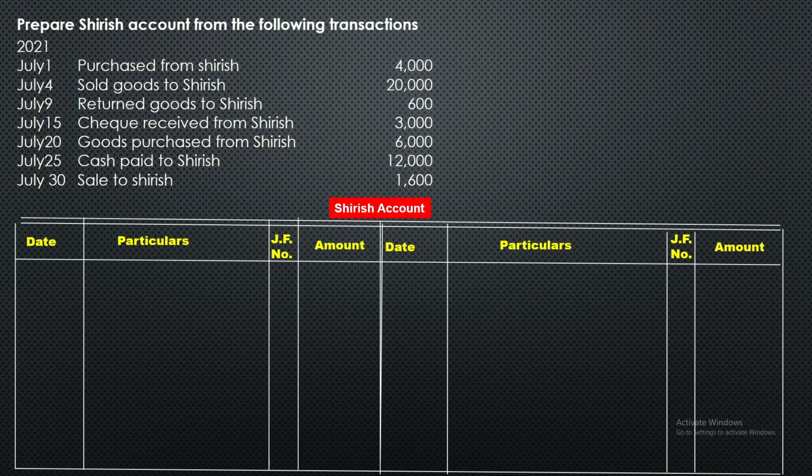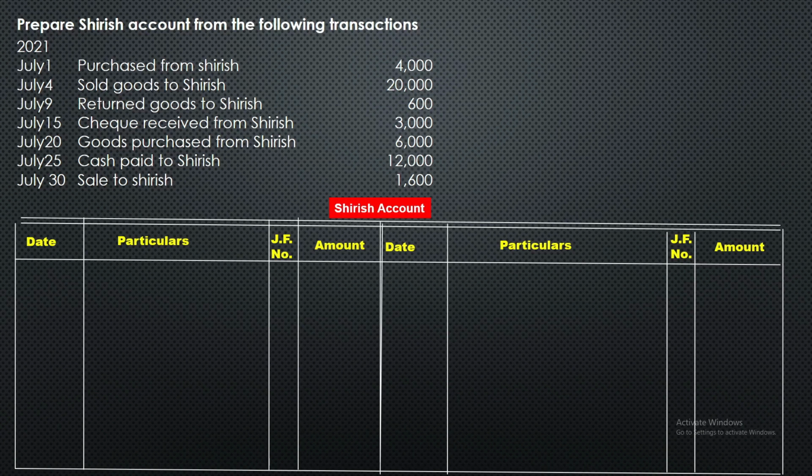Sirish account means Sirish is a personal account. So here we should follow the personal account rule: debit the receiver, credit the giver. Just you can understand, when Sirish is receiving you should show on the debit side, when Sirish is giving you should show on the credit side. Then one more point you have to remember: either on the debit side or credit side, inside we should not write to Sirish or by Sirish. So that is a very important rule.